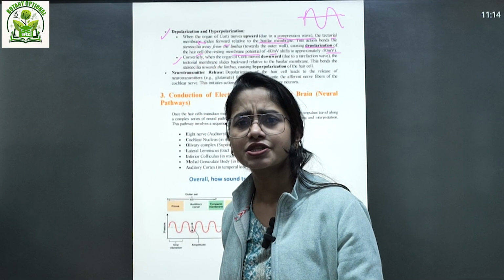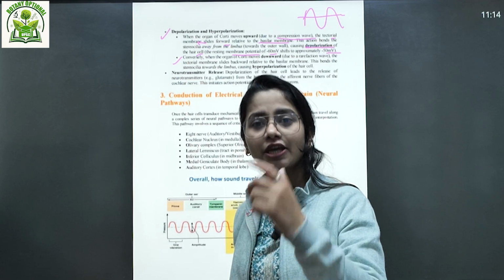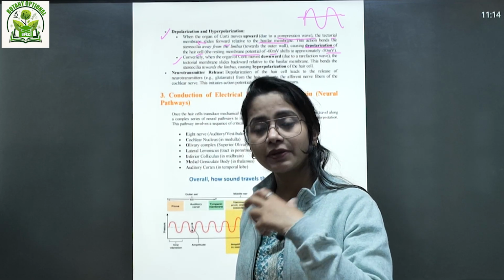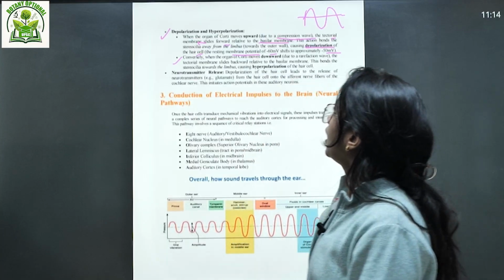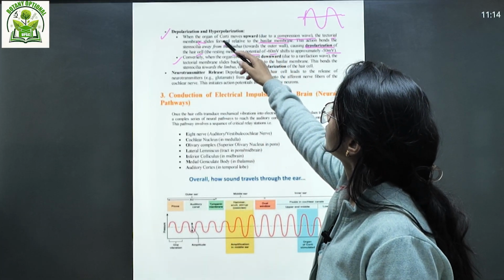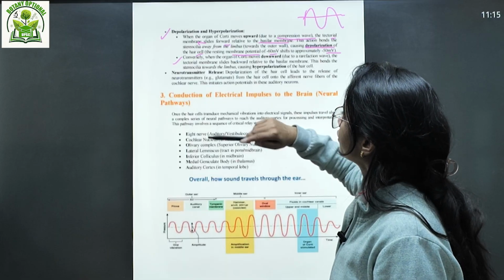Why is this depolarization state coming? Because of the movement of the K plus ion, which is very high in the endolymph, and starts moving to the outer side, right? That is creating the sensation in the organ of Corti because of the different compression.